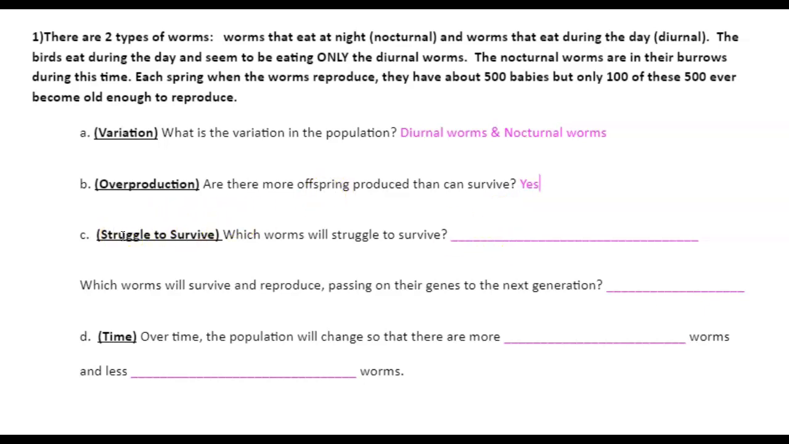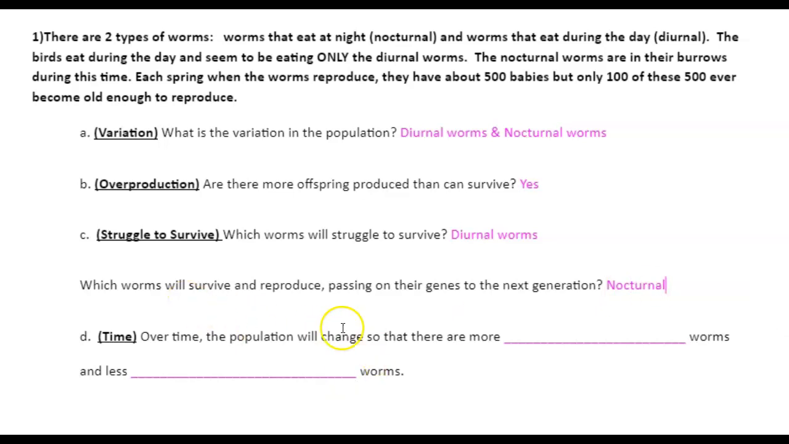Struggle to survive. Which worms will struggle to survive? So it says the birds eat during the day. So they're only eating the diurnal worms. So the diurnal worms are going to struggle to survive. The worms that survive will be the nocturnal worms.